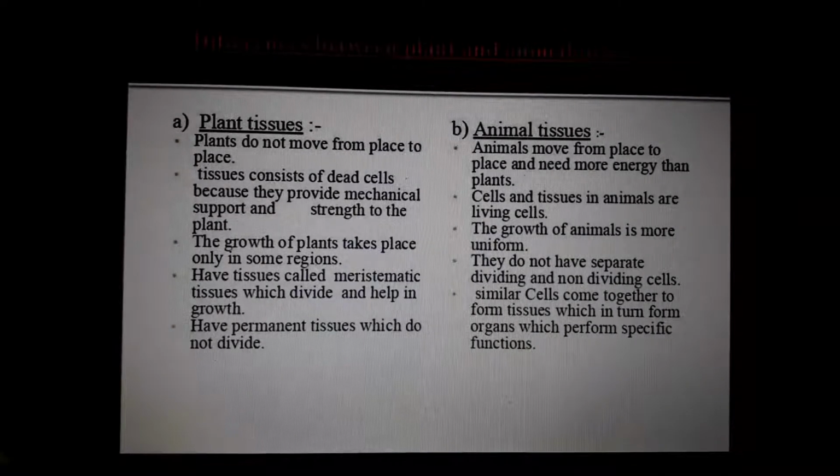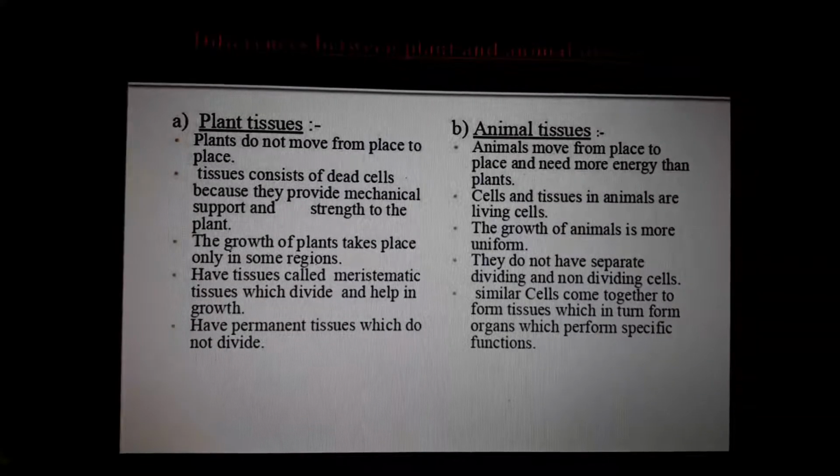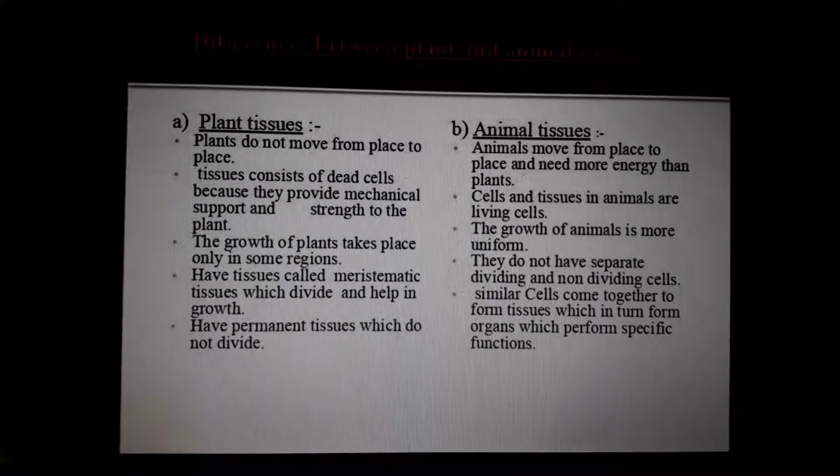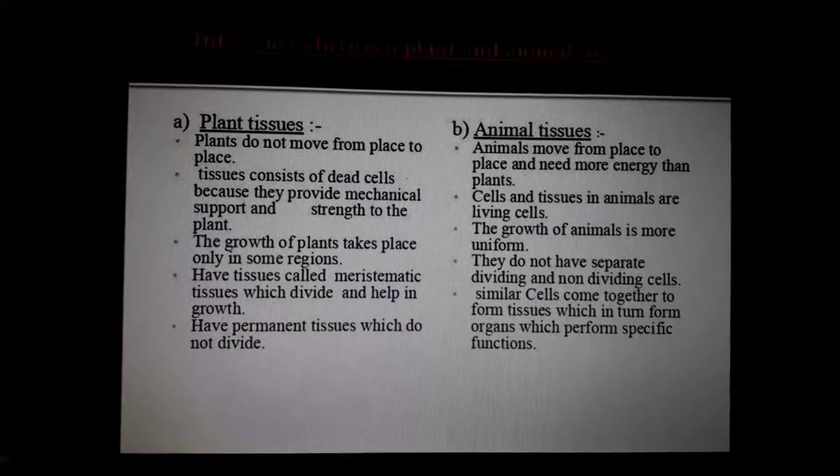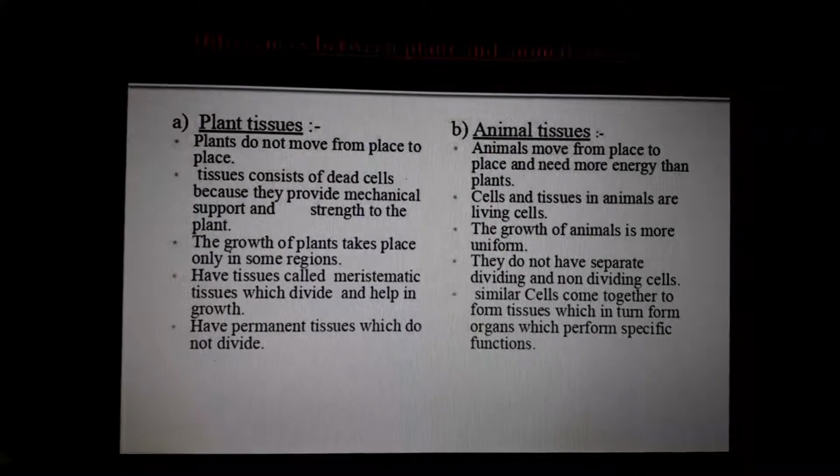Yes or no? For example, a mango tree leaf, you know the normal size of that leaf, isn't it? Can you imagine that leaf growing like a banana leaf? No, it won't. Because growth in plants takes place in only some regions.